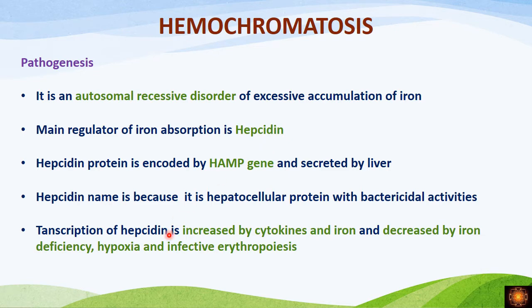The production of hepcidin is increased by inflammatory cytokines and iron overload, whereas it is decreased by iron deficiency, hypoxia, and ineffective erythropoiesis.